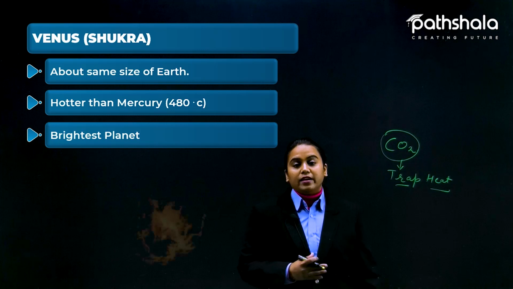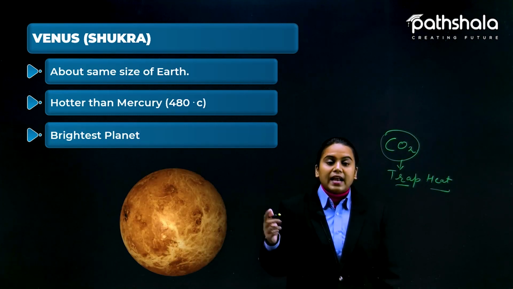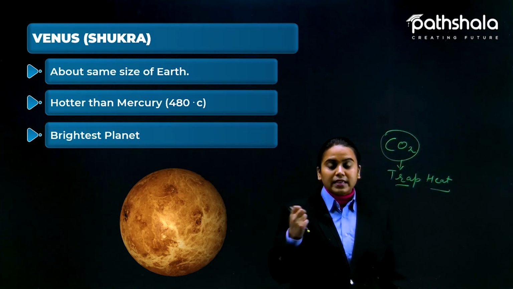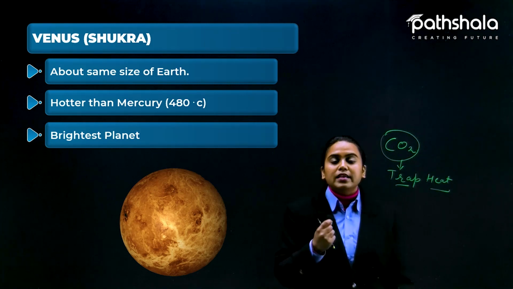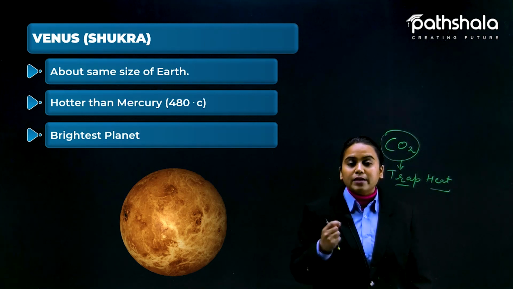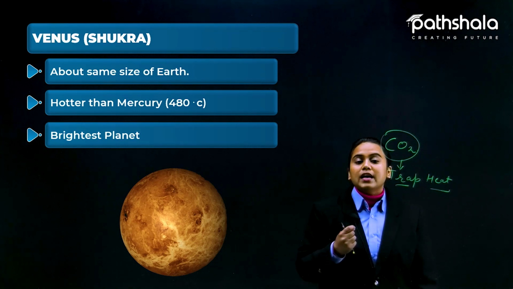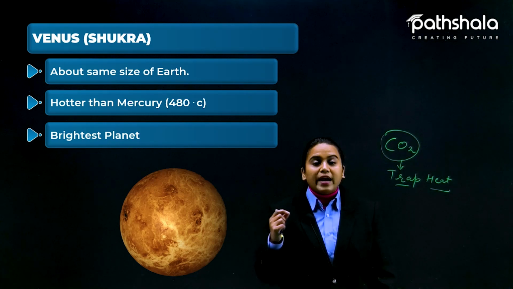It is so bright. Okay, so here is the diagram of Venus, as you can see, and this is not just a single phase of it. Here we can see that during the evening and the morning sky, you can see the part of Venus, and you will observe it like a star is present there. Okay, you can see other pictures of Venus also, that you will see that it is white in color.